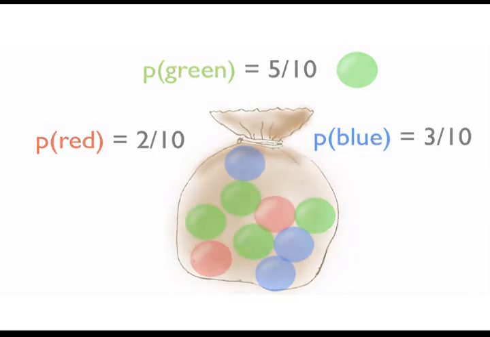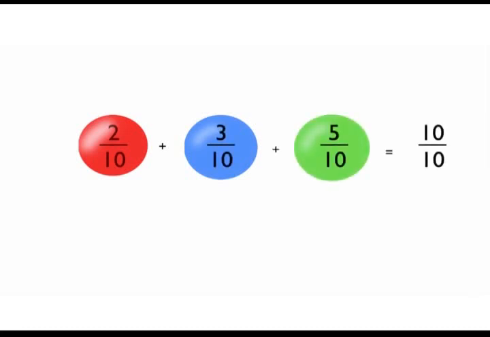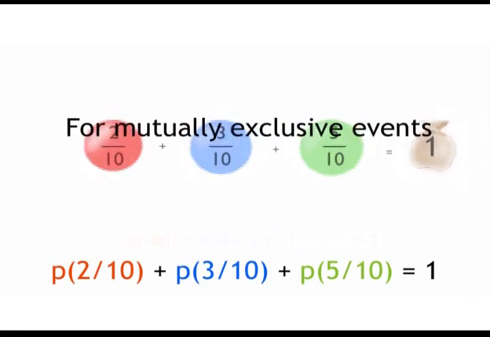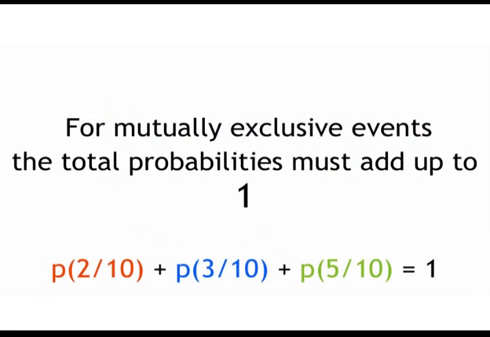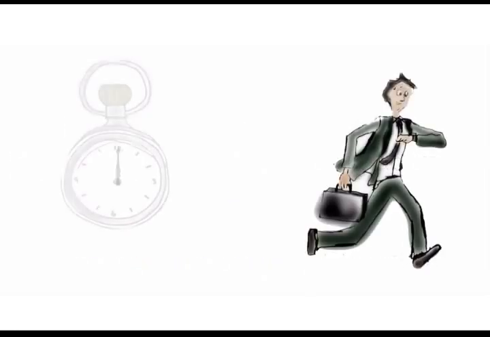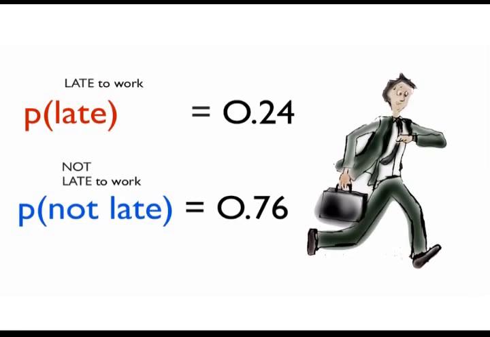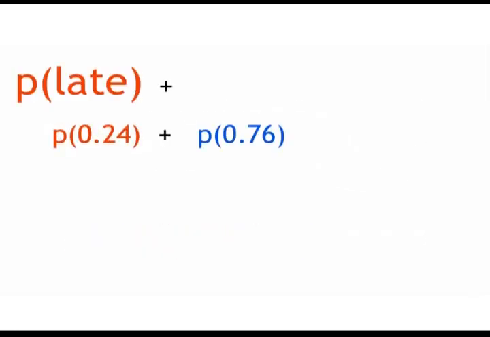If we add these probabilities together, we get 2/10 plus 3/10 plus 5/10, which is equal to 10 over 10, which is the same as 1. For mutually exclusive events, the total probabilities must add up to 1. And so if the probability of being late for school is 0.24, the probability of not being late is 0.76. That is 1 minus 0.24, because late and not late are mutually exclusive events, and therefore their probabilities must add up to 1.